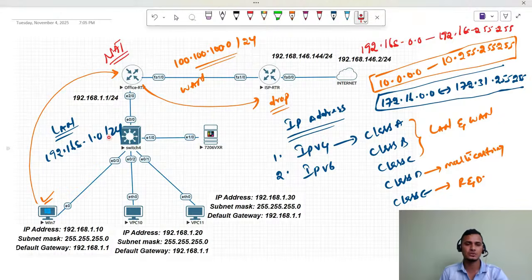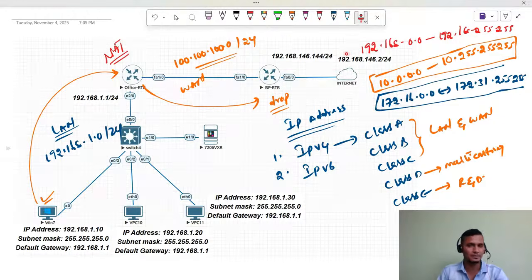There we use class A, class B, and class C IP addresses. Class D is reserved for multicasting. To form neighborship in dynamic routing protocols we require a multicast address; using multicast addresses, routers exchange hello messages. And class E is reserved for R&D, research and development.